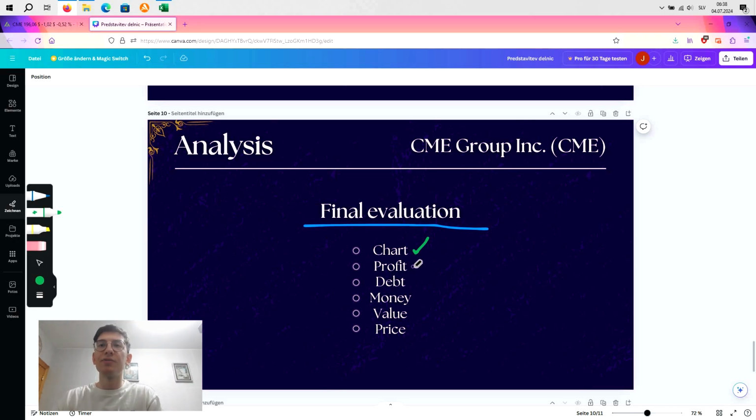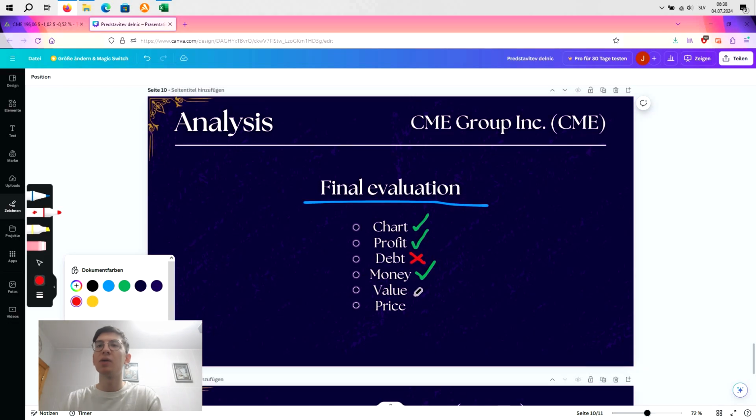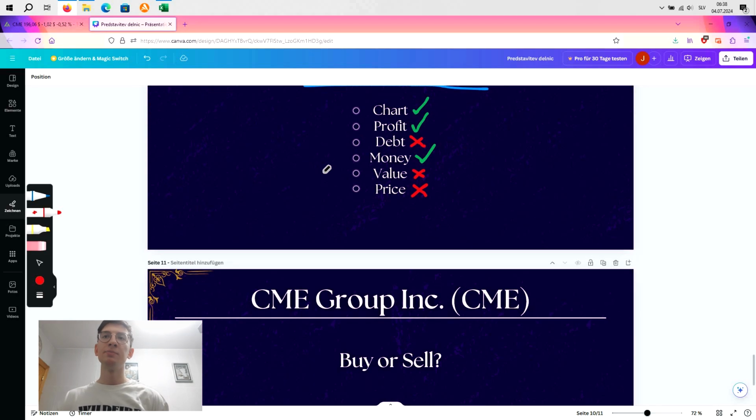Now we come to the profit. Does the profit grow? Yes, it does. Now debt is also unfortunately growing, so this is what we don't want to see. They have around $3.3 billion in the bank account, so that's a good thing. They are overvalued in terms of the P/E ratio and intrinsic value, so this is what we don't want to see. And the stock is a bit too expensive. It's around $200, which is higher than 150, okay?